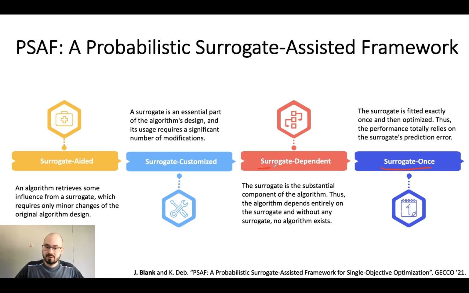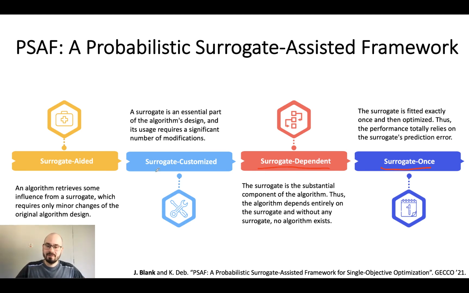For example, in surrogate-dependent, we have an algorithm where the surrogate is a substantial part of the algorithm's design. For example, the well-known efficient global optimization idea, EGO, uses Kriging, and the surrogate is a substantial part. So if you take the surrogate away from the algorithm, no algorithm is left.